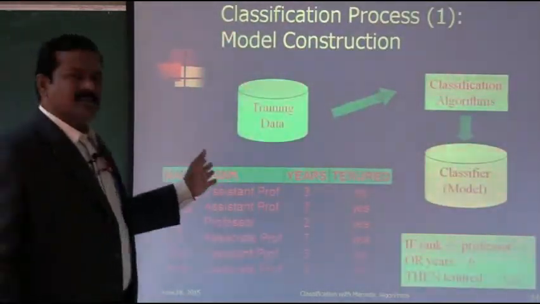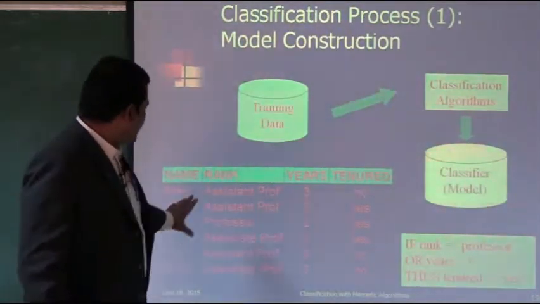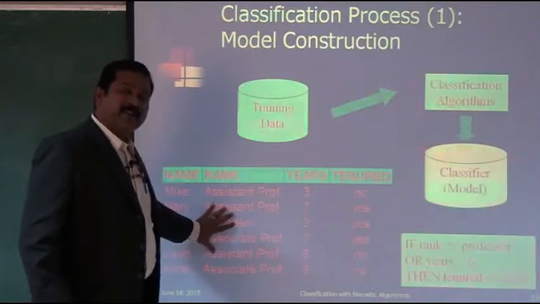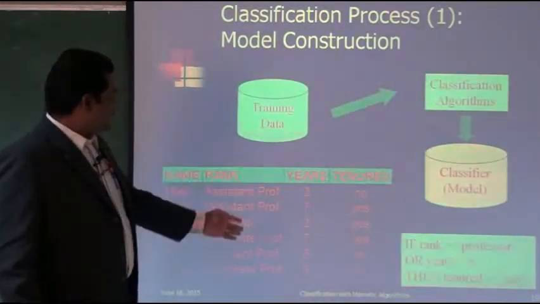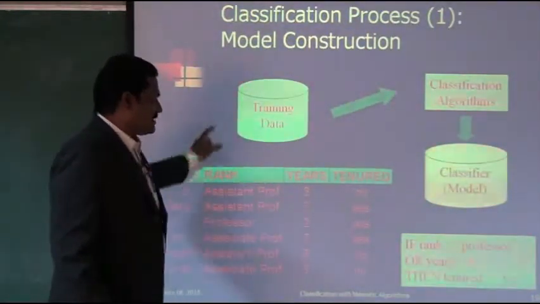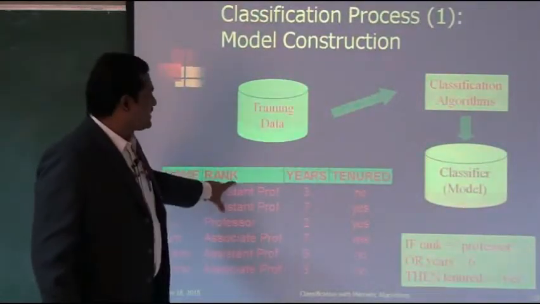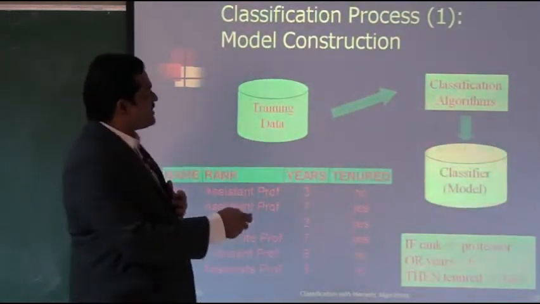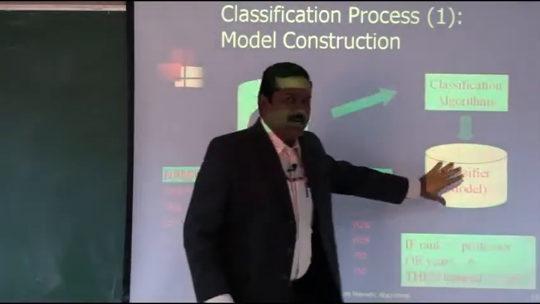By this simple example you can easily understand what classification is. Here we get a database with data like name, rank of the professors, years and tenured. This is called training data. Making use of this training data, we apply the classification algorithm and build a model.